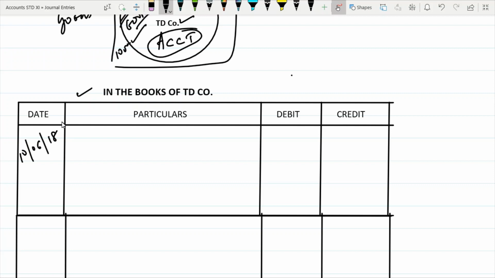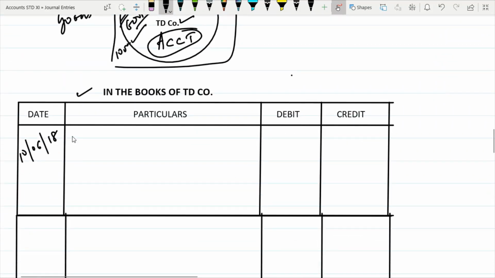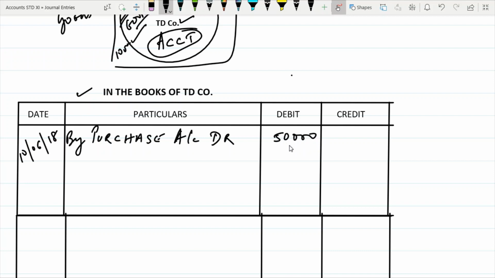10/06/18. So which entry is going to be debit? Purchase account will be debit. So you can start here with By, purchase account, debit. How much? 50,000. Leave some space. To, what is going out? Cash is going out. So cash account will be credit. Okay. So all debit entries start with By, all credit entries start with To.